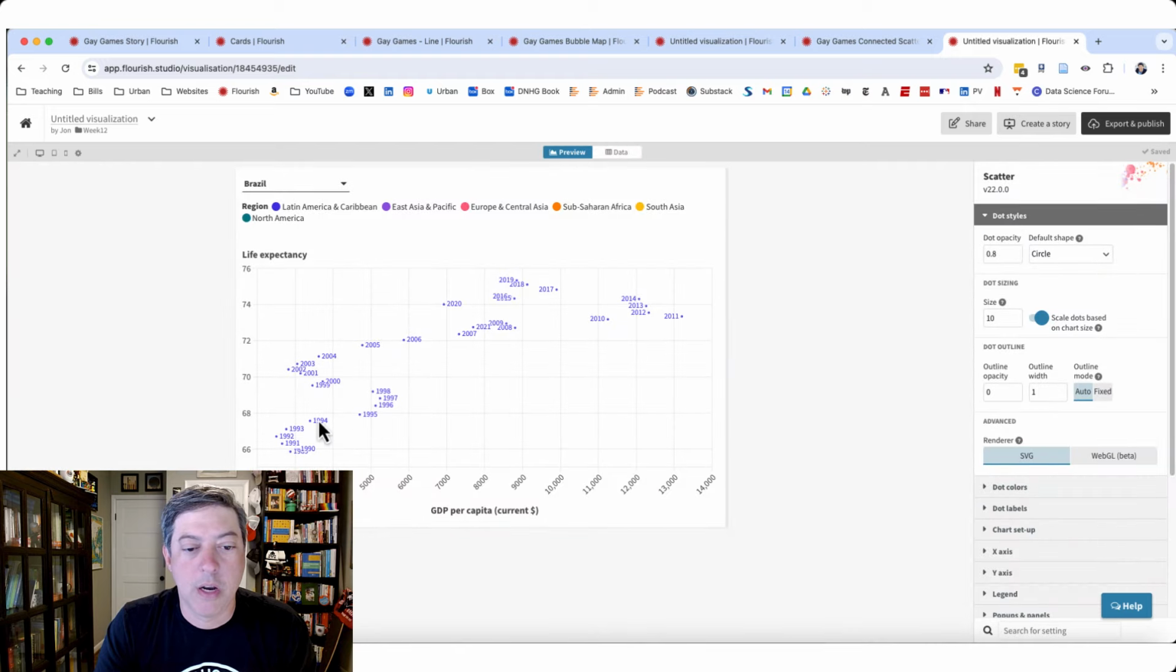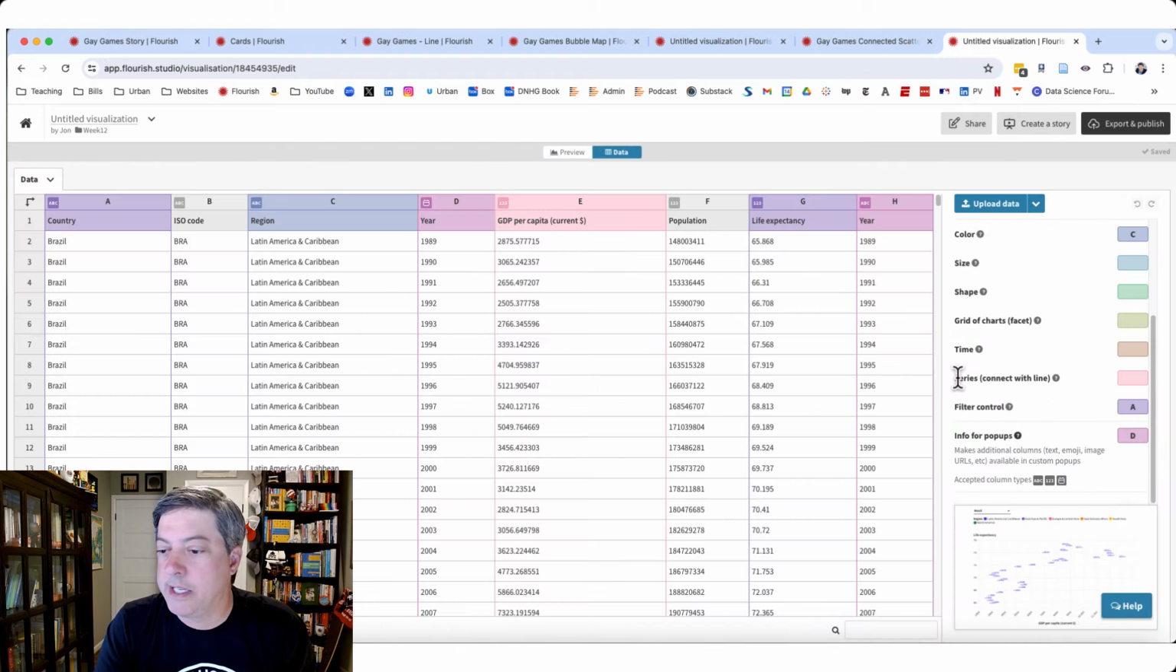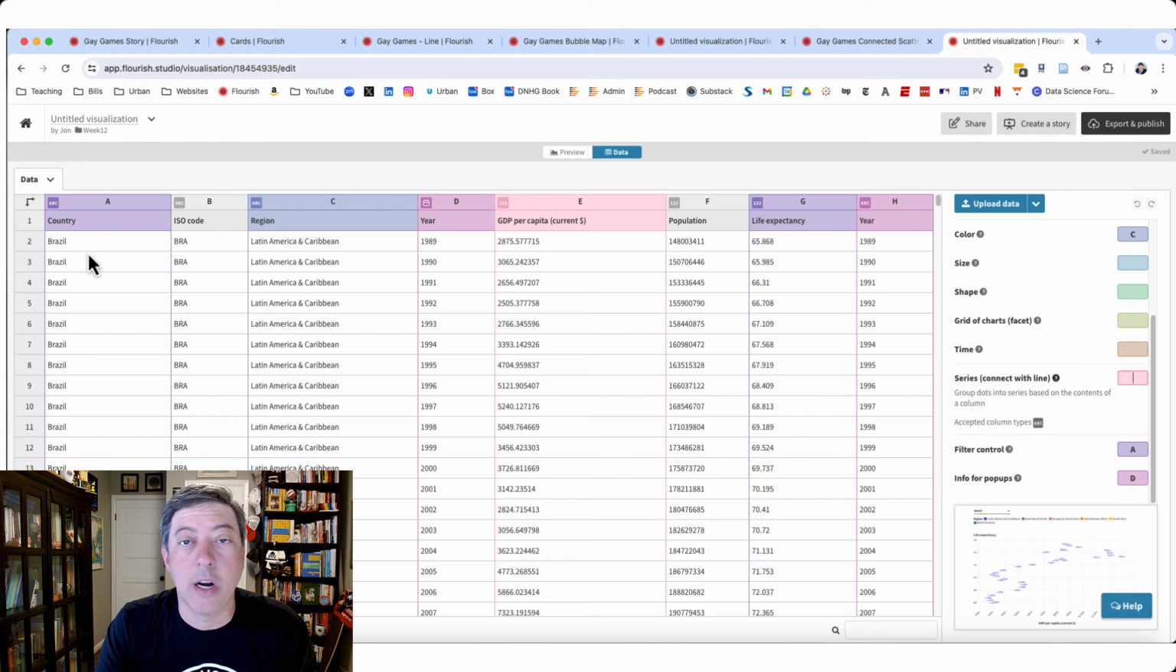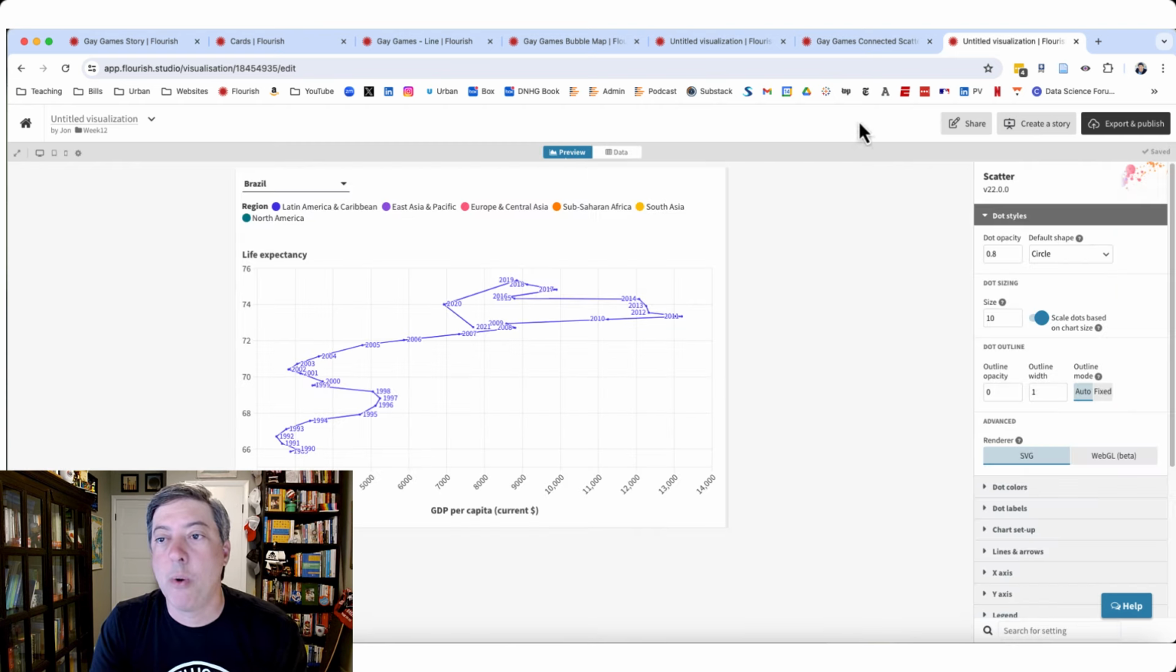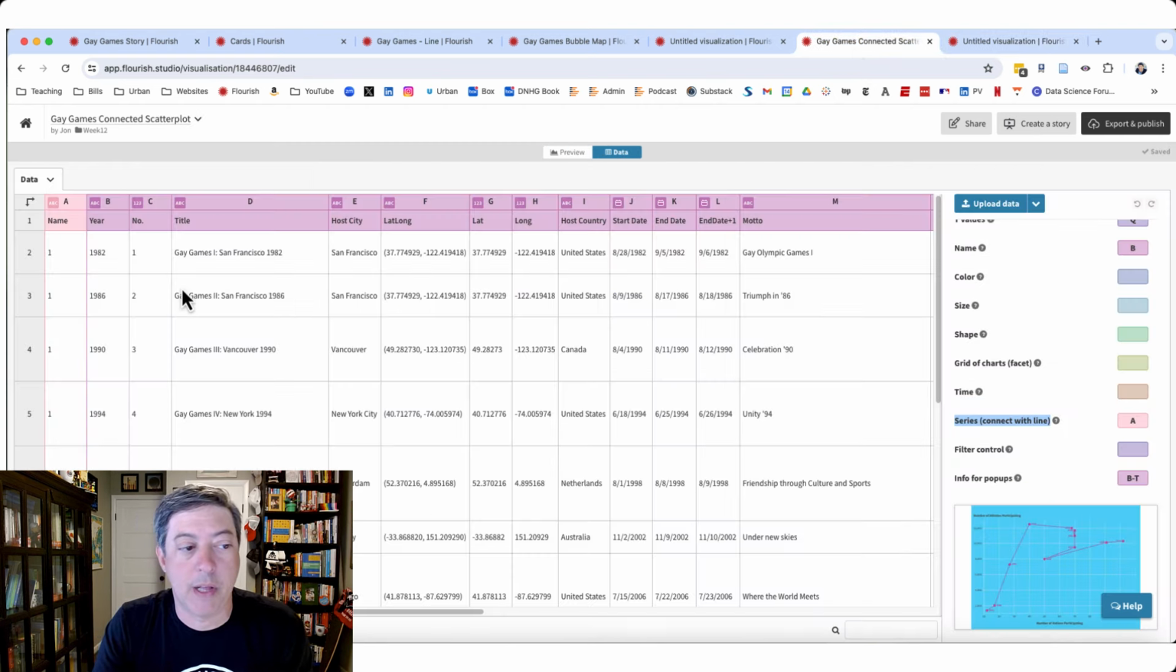But you can see here, it doesn't connect the dots. So that's the key: the series connects with the line. And here, we're going to connect it within each country. So here I'm just going to put in the letter A, and that's going to connect it for, say, Brazil. If we go back to our connected scatter plot, we need a way to show that we want to connect the dots with a line, for all of these data.